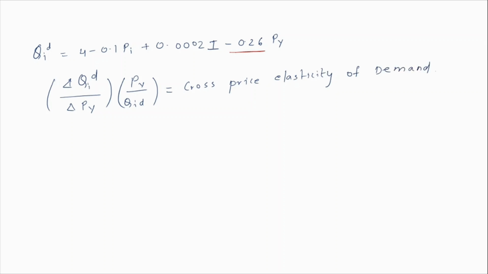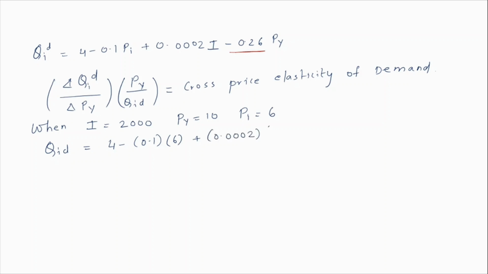Now I have the values for I, PY and also PI. So let me use all of them and try to find QID, because I need the value of QID to find cross price elasticity of demand. When I is equal to 2000, PY is equal to 10, which was the price of milk, and PI is equal to 6, which was the price of ice cream, I am going to calculate my value for QID.